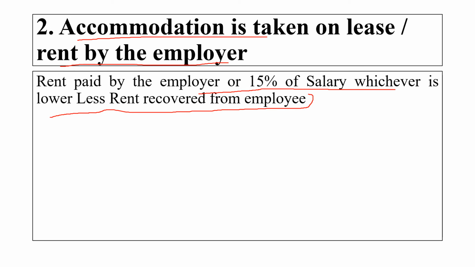Supposing the employer is paying rent of 10,000, or 15% of the salary, supposing 15% of the salary is 15,000. So here whichever is lower. In this case, the 10,000 will be considered as accommodation, less the rent recovered from the employee.